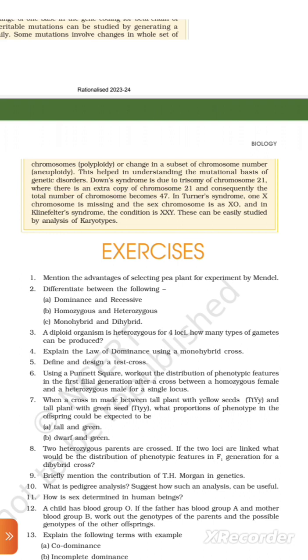Down syndrome is due to trisomy of chromosome 21, where there is an extra copy of chromosome 21 and subsequently the total number of chromosomes becomes 47. In Turner syndrome, one X chromosome is missing and the sex chromosome constitution is XO, and in Klinefelter syndrome the condition is XXY. These can be easily studied by analysis of karyotypes.